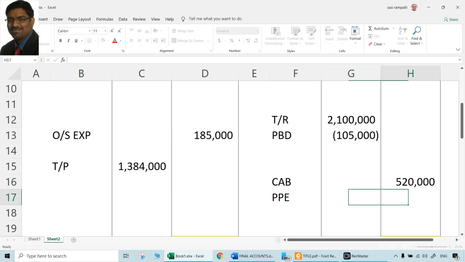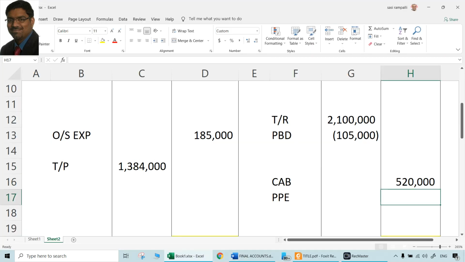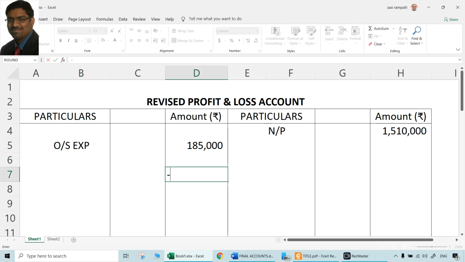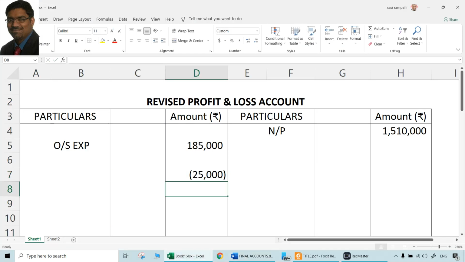Prepaid expense is always an asset because you paid it in advance. That is your asset. So 25,000 is an asset. Asset means debit is already over. Now the question comes, credit where should we give? Ideally, we should reduce it from insurance expenses, which we don't have. So what do we do? So do we do like minus 25,000 like this? That doesn't sound good.